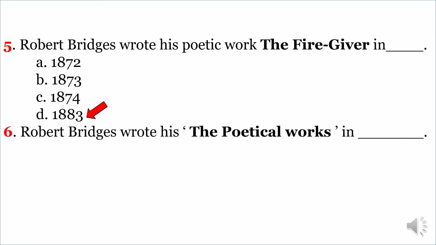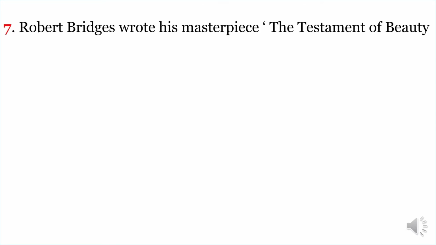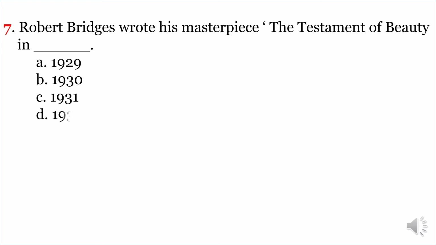1883. Another very important question. Robert Bridges wrote the poetical works in. The correct option is C. 1912. Next question. Robert Bridges wrote his masterpiece, The Testament of Beauty, in. The correct option is A.